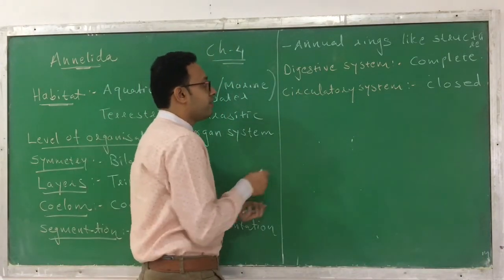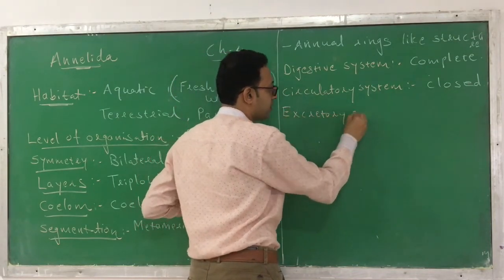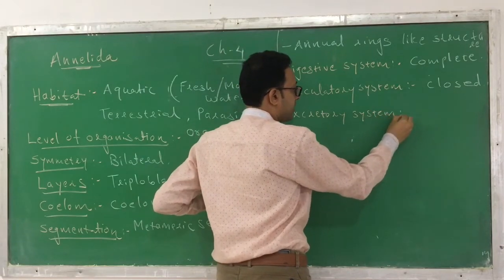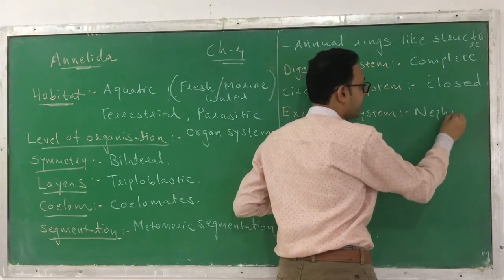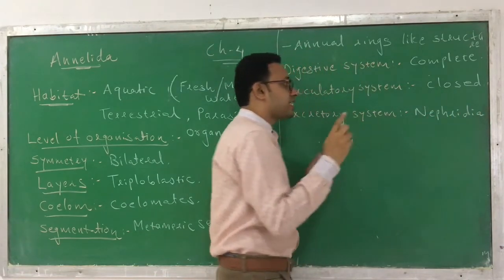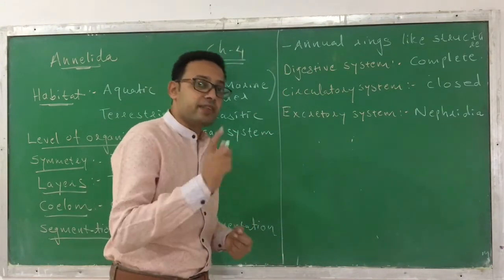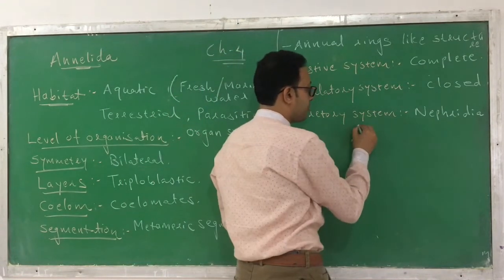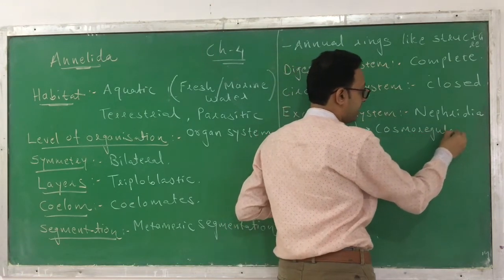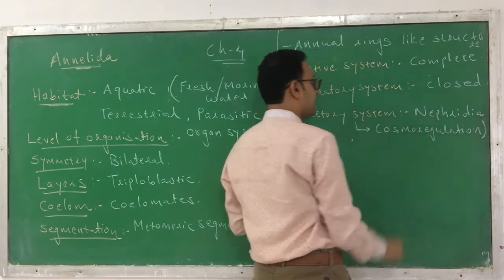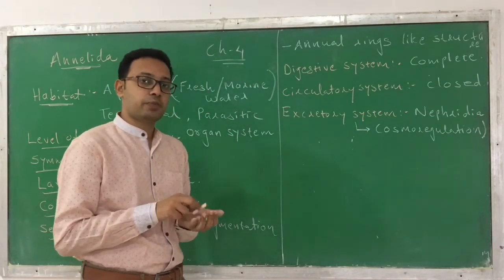Okay. Next, when we are talking about the excretory system, how they remove the waste material. The excretory organ they have is the nephridia. Nephridia is an excretory organ which helps in the removal of waste material. It also helps in the osmoregulation process. This excretory system, which consists of nephridia, is also responsible for maintaining osmoregulation. Okay, so this kind of excretory system is present in it.